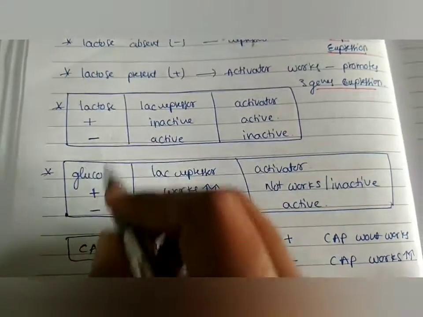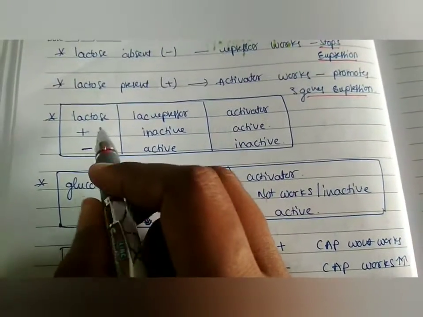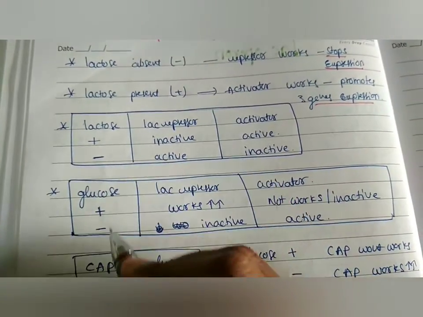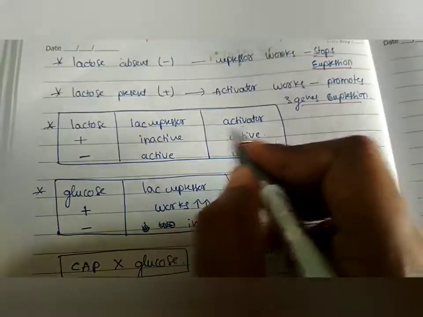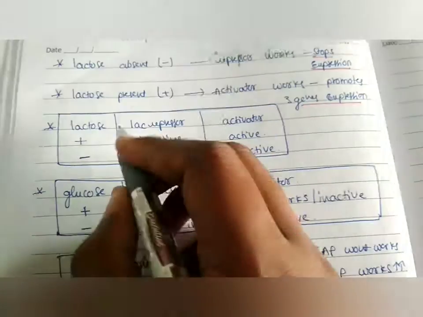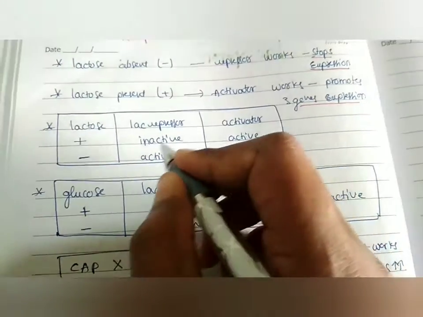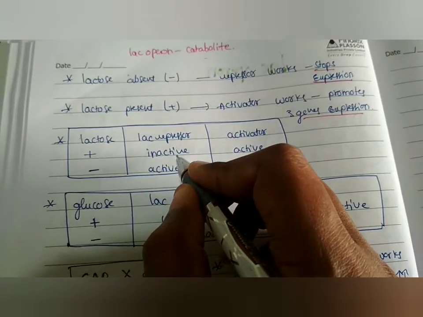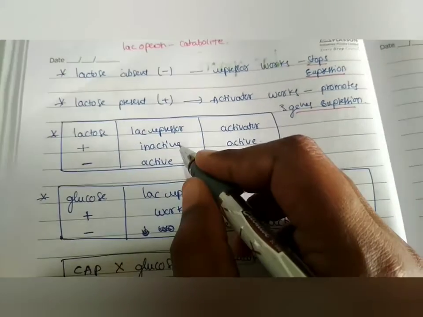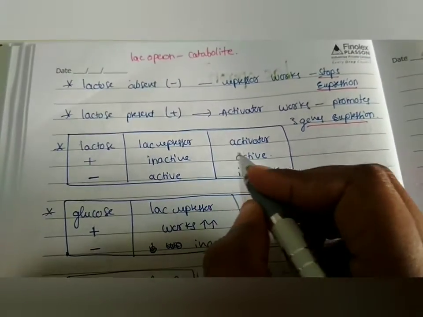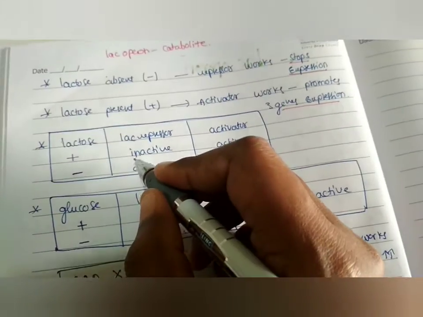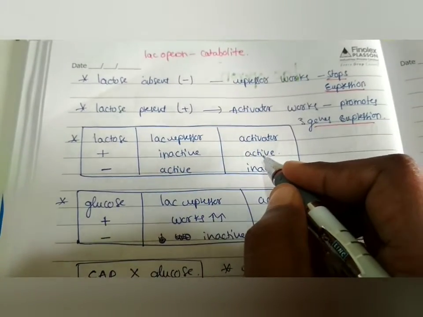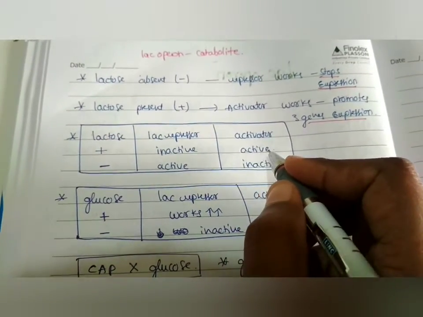Some tables are given. The first table represents the conditions when lactose is present and absent, and how the lac repressor and activator work; whether they are inactive or active is given in the table. When lactose is present, the repressor is inactivated, that is, an inactive repressor is present, and the presence of lactose activates the activator.